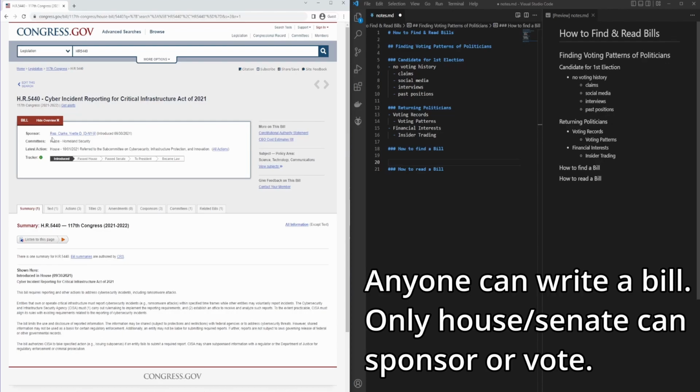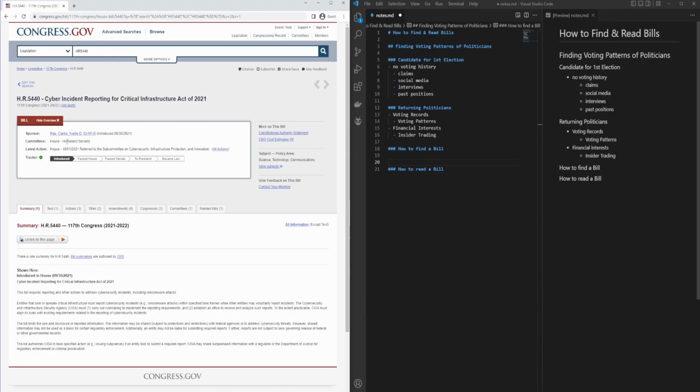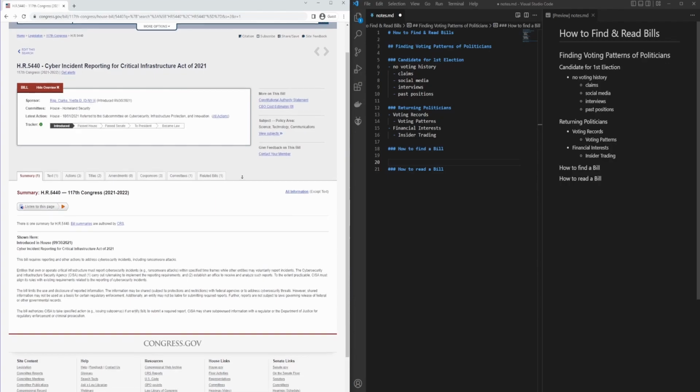So here you can see the committees involved, the House and the Department of Homeland Security. And one that's really important right here is the tracker. This is in fact one of the most important components of reading any bill on Congress.gov. So as you can see, this bill has been introduced. It has not yet passed the House, so the House hasn't voted on it. It has not yet passed the Senate. It has not yet been in front of the President, and therefore it is not yet a law. It is simply a bill that may or may not someday become a law.